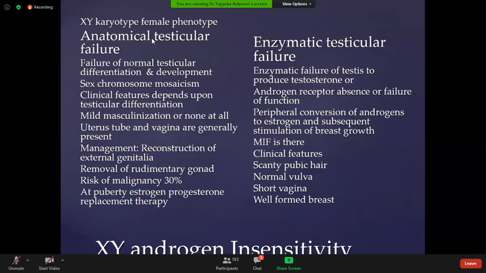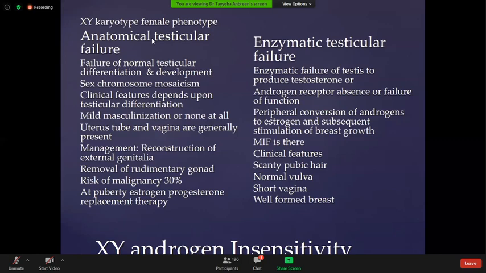So we have to first remove the rudimentary gonad, because if the rudimentary gonad is inside the abdominal cavity, there is a 30% risk of malignancy in these patients. First, you have to remove them. Second, psychological counseling of the patient regarding the reconstruction of external genitalia. It depends upon the rearing of the patient who presented to you. This patient should be in the female phenotype or the male phenotype.